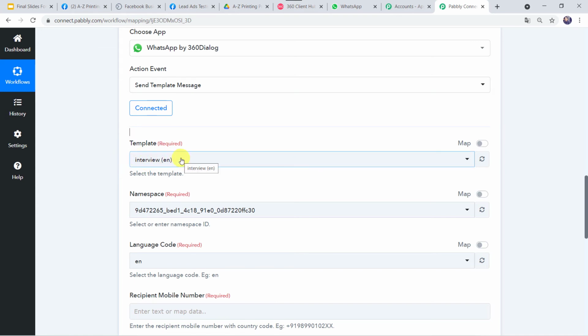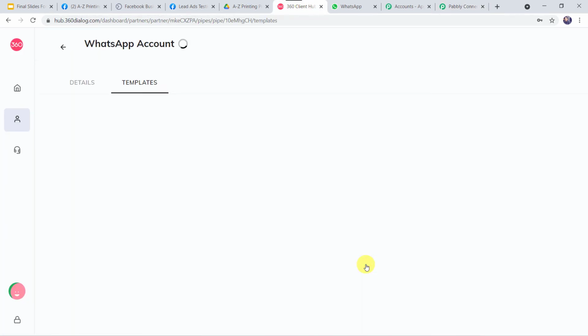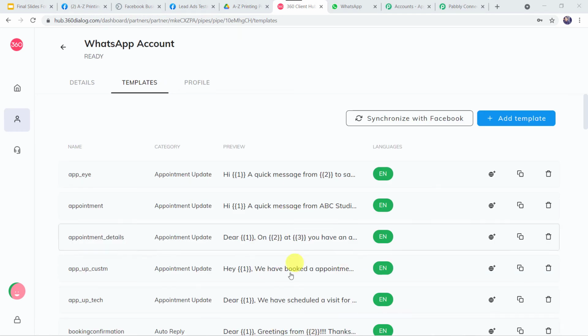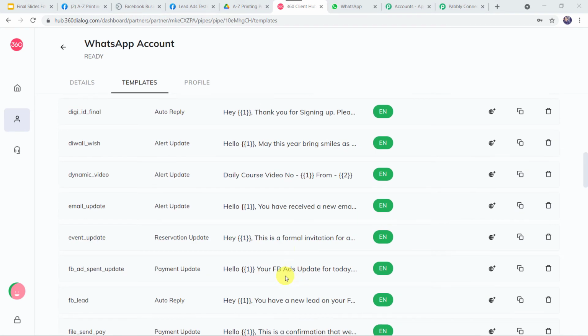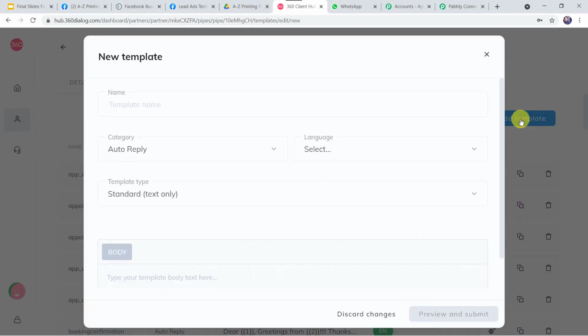So I'll take you to my 360 dialog account, and here we can find the Manage Templates option. Click on this. Now here you can see I have created several templates and got them approved. If you want to create a new template, just come to this plus sign and click on Add Template. Here you have to select the template name and the category. There are several categories available over here; you can select as per your choice.